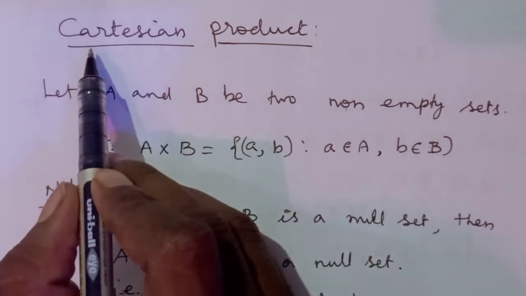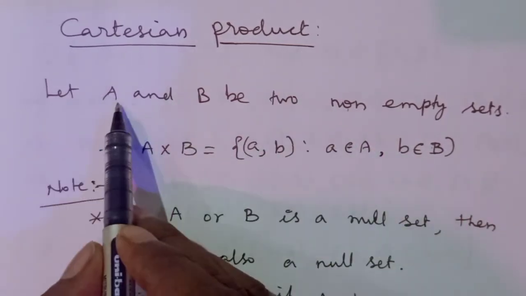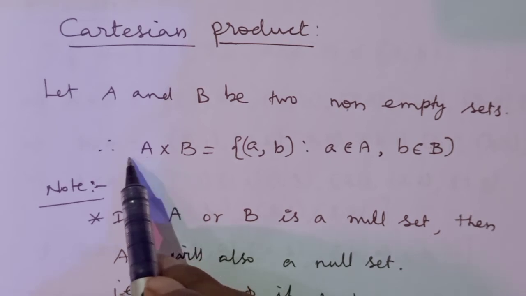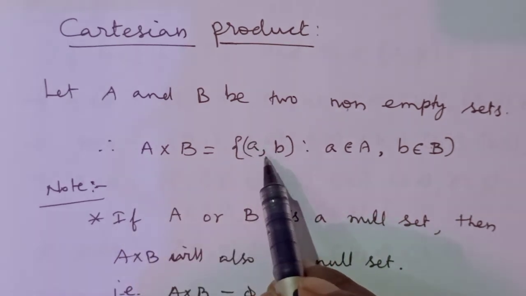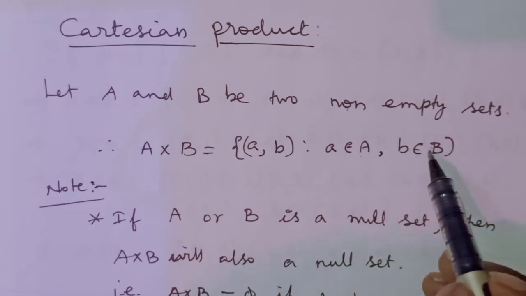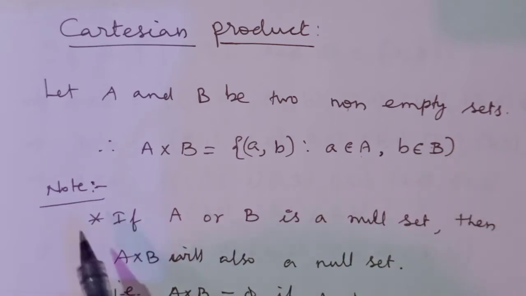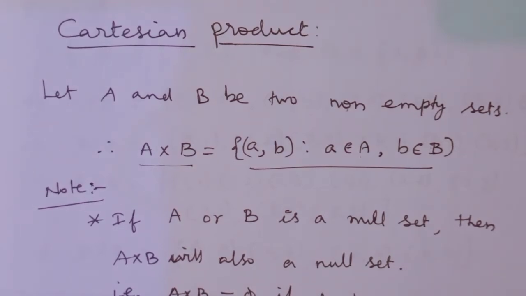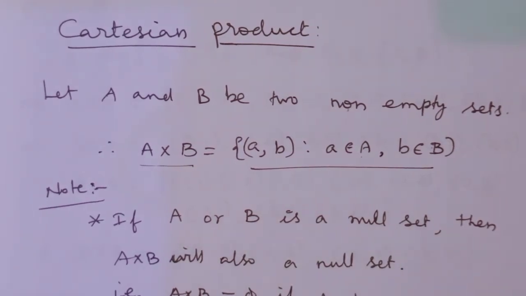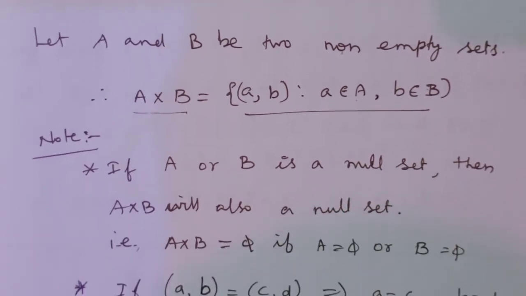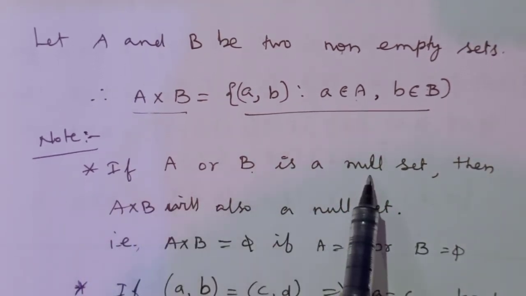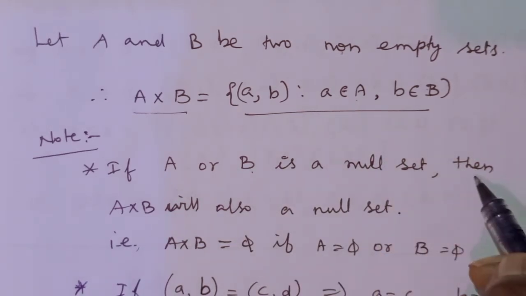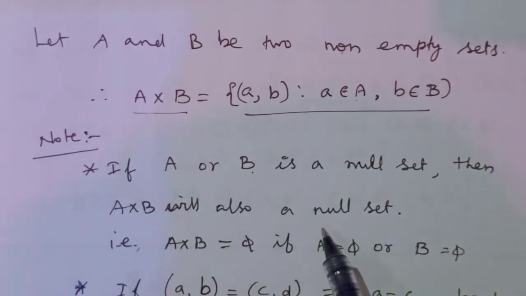Now we will discuss the Cartesian product. Let A and B be two non-empty sets. Therefore A cross B is equal to the ordered pairs (a, b) such that a belongs to A, b belongs to B. So this is the Cartesian product of any two non-empty sets. Very important things here. If A or B is a null set, that is, an empty set, then A cross B will also be a null set.